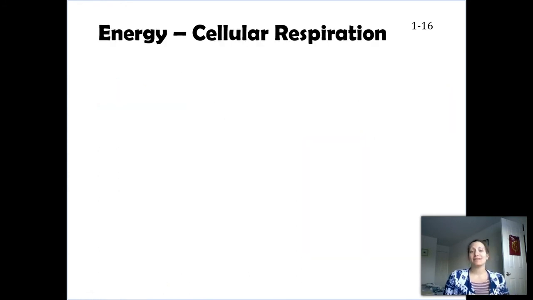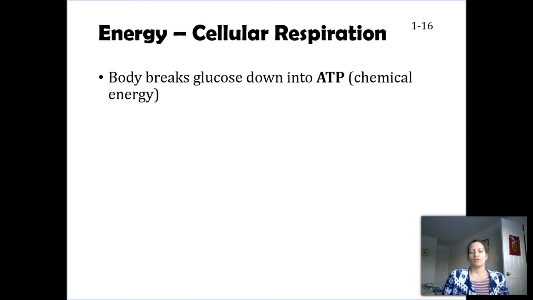So here's a second process that you need to learn about. We have photosynthesis. We're now going to learn about cellular respiration. What we as humans, we as consumers, need to do is break down that glucose, that end product of photosynthesis, into ATP. ATP stands for adenosine triphosphate. Don't need to know that at all, just letting you know it does stand for something.